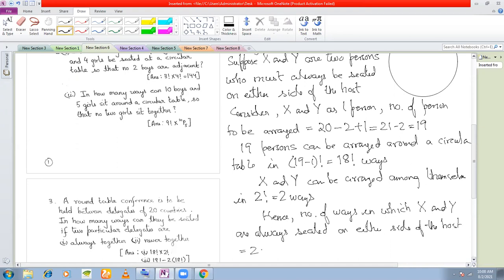Is equal to 2 into factorial 18, right? Factorial 18 into 2. And that's your answer. You can calculate with the help of a calculator, you will get a big number. Clear with this problem?